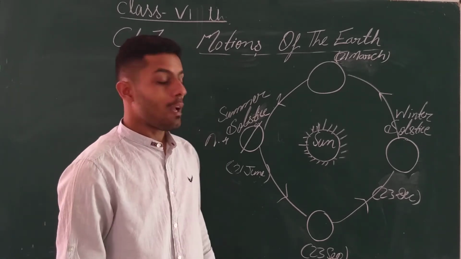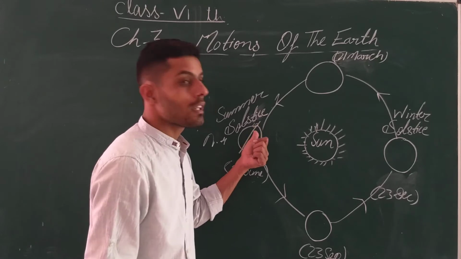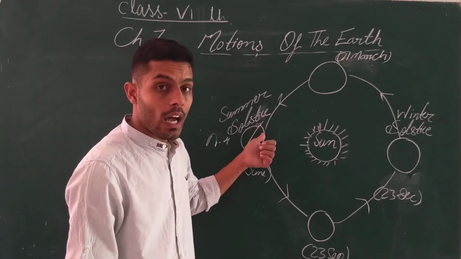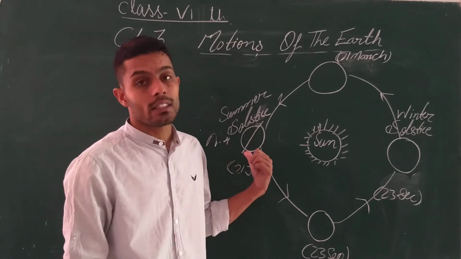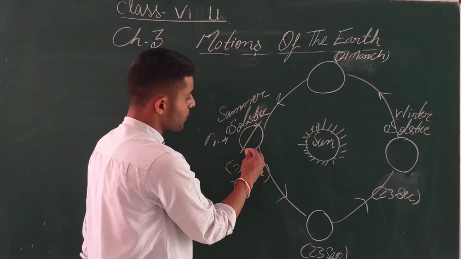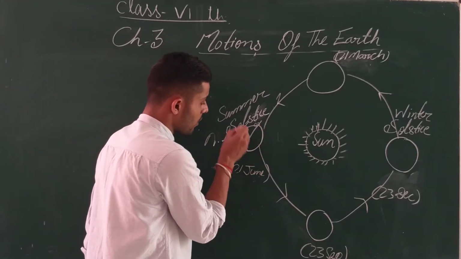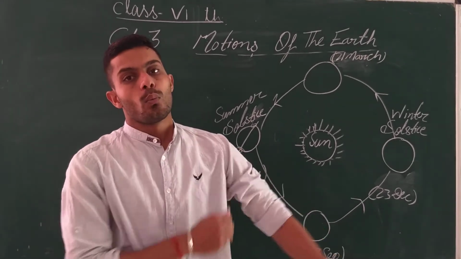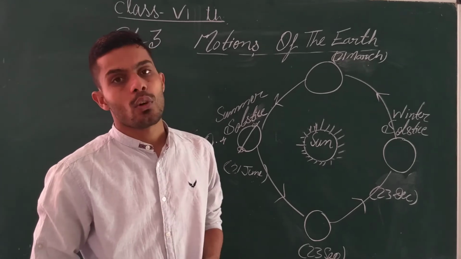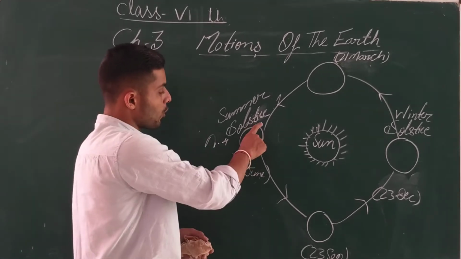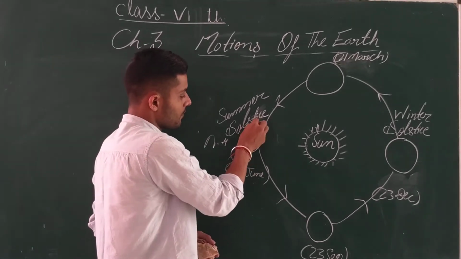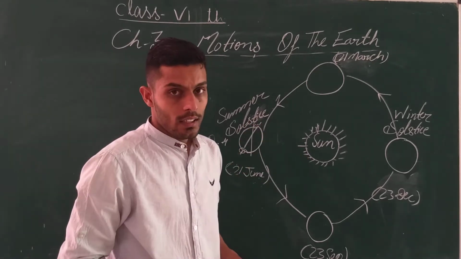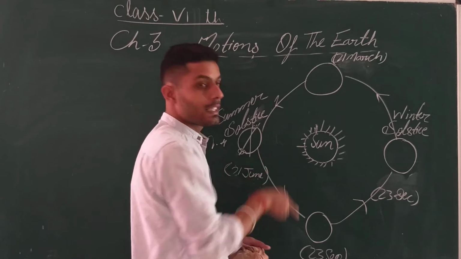So what will happen? At this point there will be the formation of days up to 6 months at the pole, and after that, in the reverse of this, in the south side, at this period of time it will be the formation of the winter. This is the formation of the summer. Why? Because this portion is far from the sun and this north portion is tilted towards the sun.